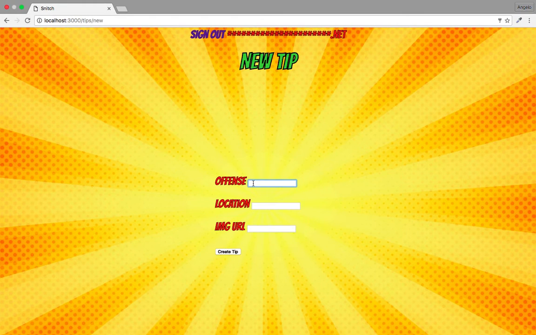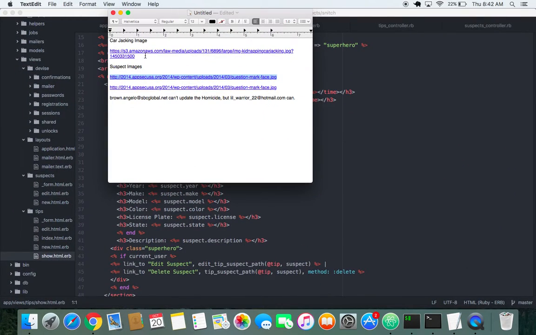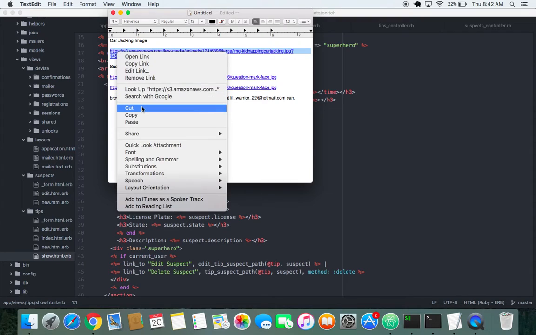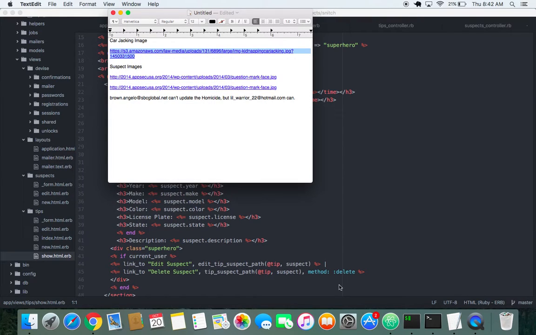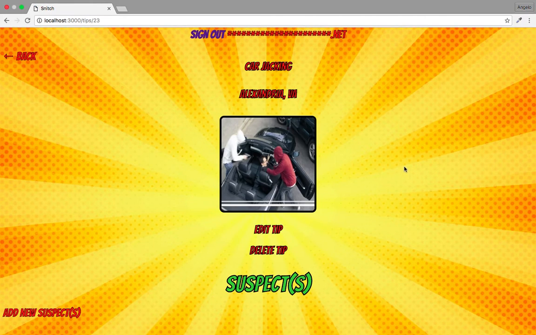So when you provide a new tip, I'm going to walk you through one. Say a carjacking occurred in Alexandria, and I'm going to go ahead and upload an image. Thankfully, I have some images already saved here, and I have an image of a carjacking that occurred here. So I'm going to log that in here and hit create tip. Once I hit create tip, it uploads a picture of two guys carjacking a guy sitting in a Ford Mustang, two hooded suspects.